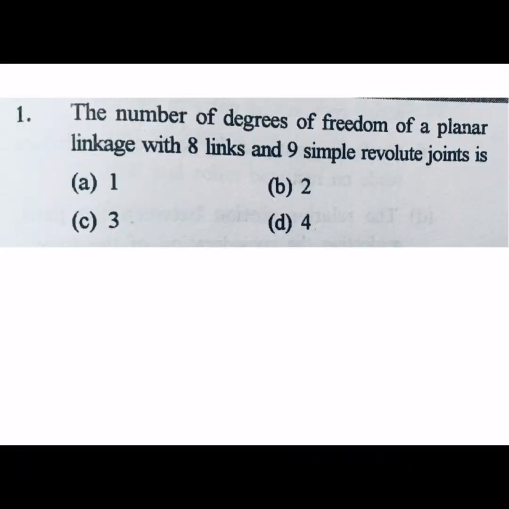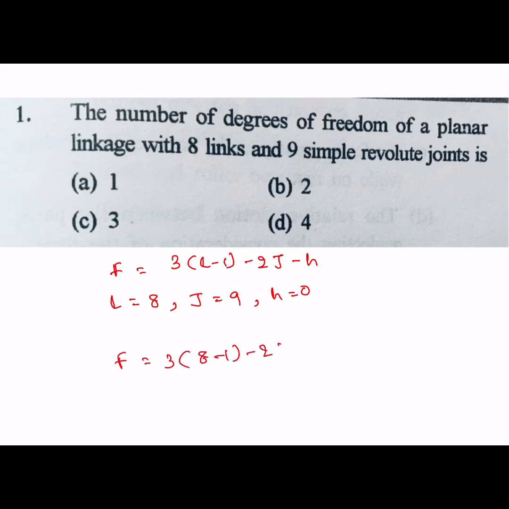Next question, the number of degrees of freedom of a planar linkage with 8 links and 9 simple revolute joints is how much? To calculate degrees of freedom, n equals 3 into (L minus 1) minus 2j minus number of higher pairs. L is the number of links, so L value given in this question is 8, and revolute joints, so j equals 9, higher pair 0. So degrees of freedom is 3 into (8 minus 1) minus 2 into 9.